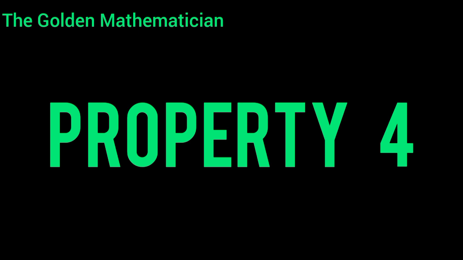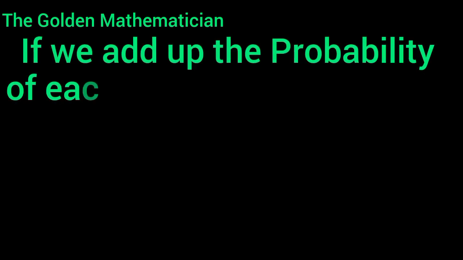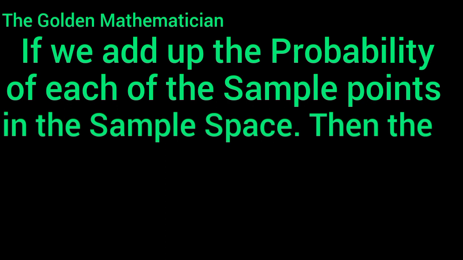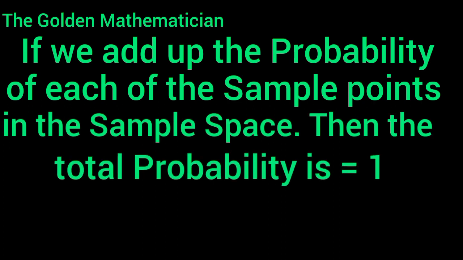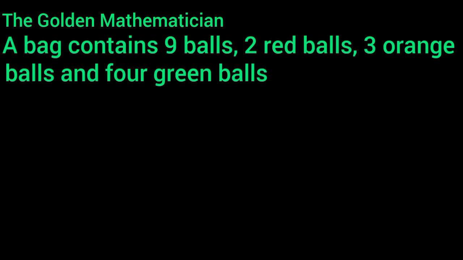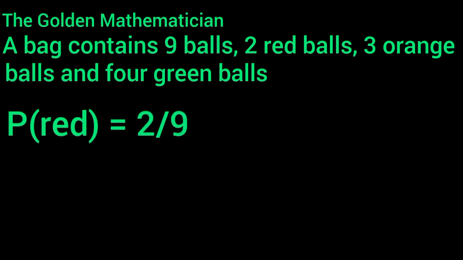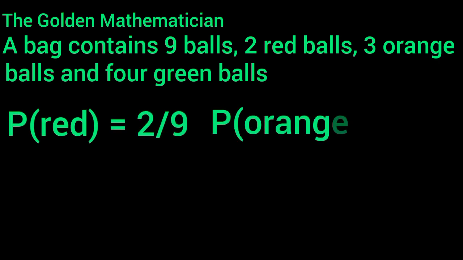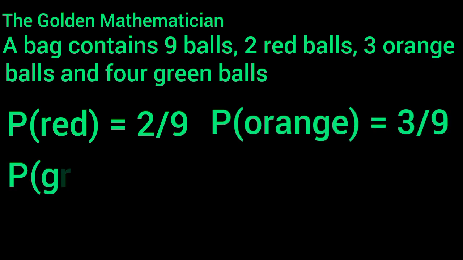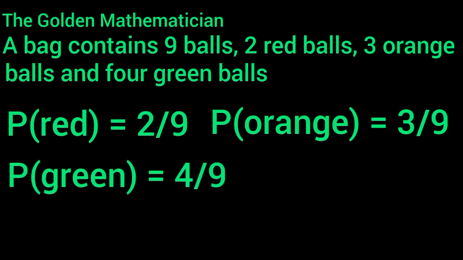Property 4 states that if we add up the probability of each of the sample points in the sample space, then the total probability must be equal to 1. So let us look at an example. A bag contains 9 balls: 2 red balls, 3 orange balls, and 4 green balls. The probability of randomly selecting a red ball is equal to 2 over 9, while the probability of randomly selecting an orange ball is equal to 3 over 9. The probability of randomly selecting a green ball is equal to 4 over 9.